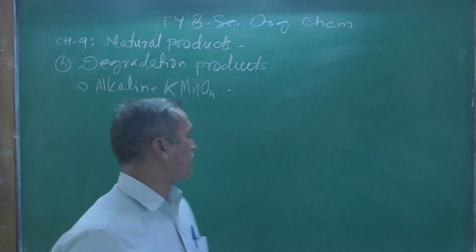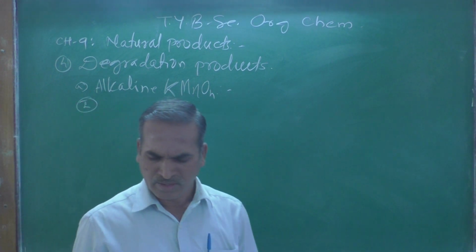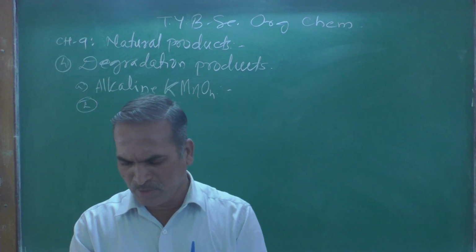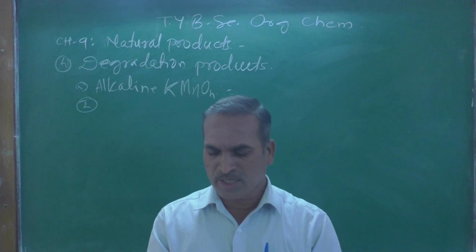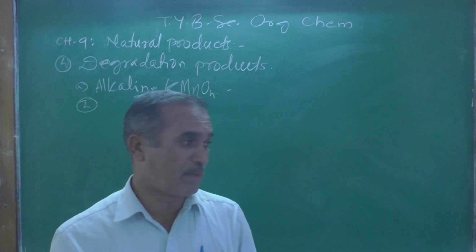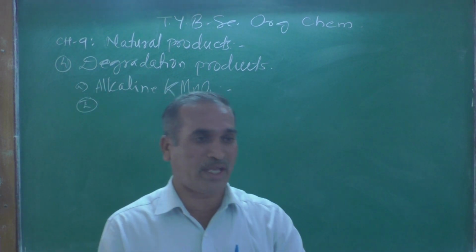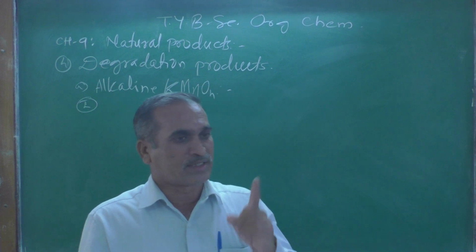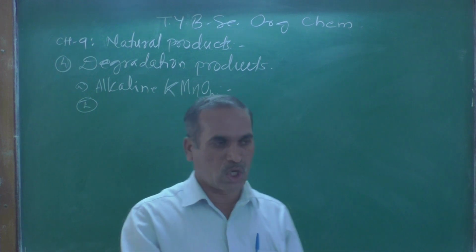Here, the first point: if the compound contains an olefinic double bond, it gives a dihydroxy compound, meaning a glycol. Remember, if the compound contains an olefinic double bond, it gives a dihydroxy compound, a glycol.